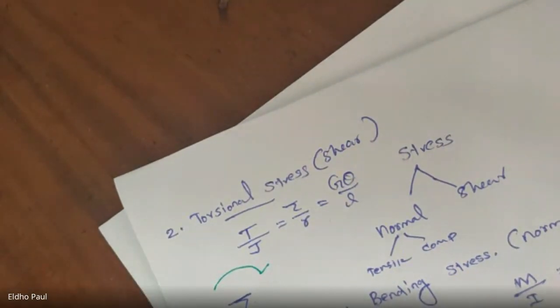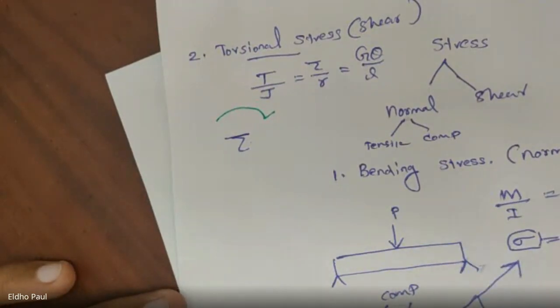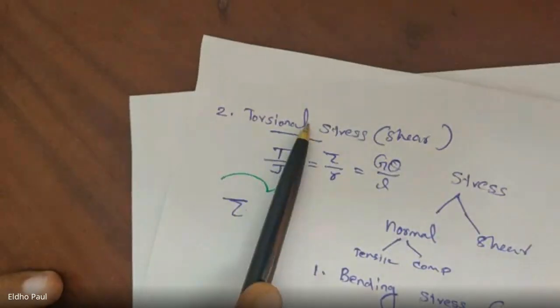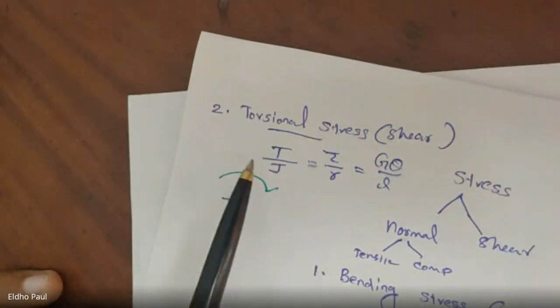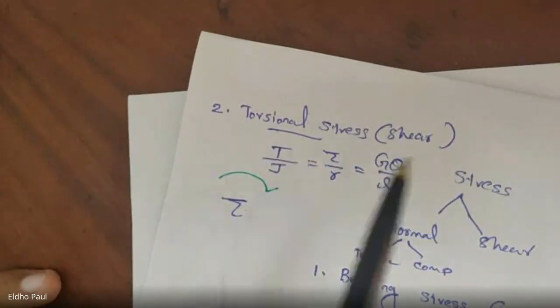So these are the two additional types of stress: bending stress and torsional stress. Bending stress develops across the cross section of a beam when it is subjected to bending, and this bending stress is a normal stress. The torsional stress is developed across the cross section of a member which is subjected to twisting, and torsional stress is a shear stress.